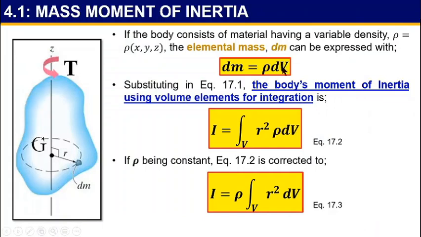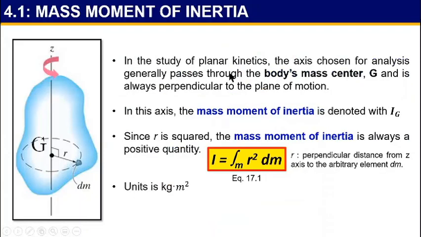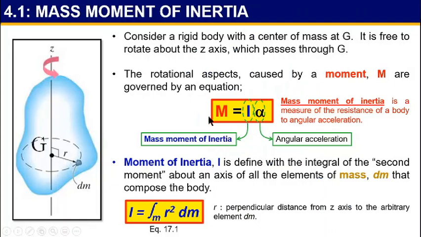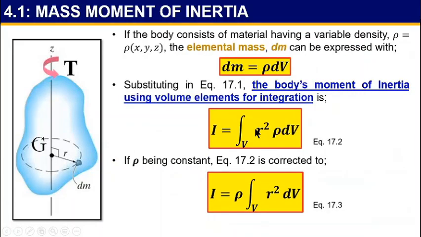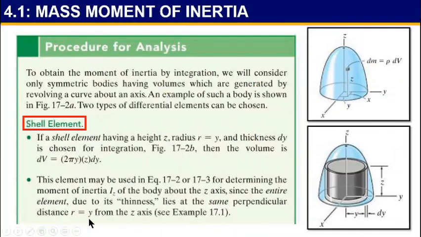Once you get the volume, and density will be given in the question, you can calculate dm. Once you obtain the dm, then you can get the I, the mass moment of inertia. Once you get the mass moment of inertia, you can calculate the moment. It is as simple as that. So that is shell element.